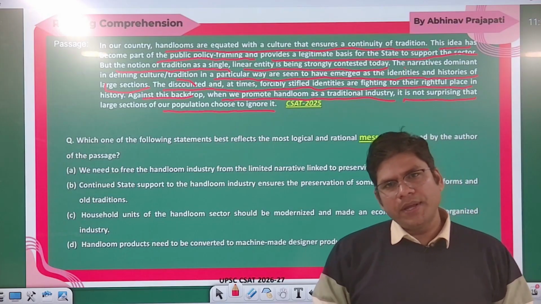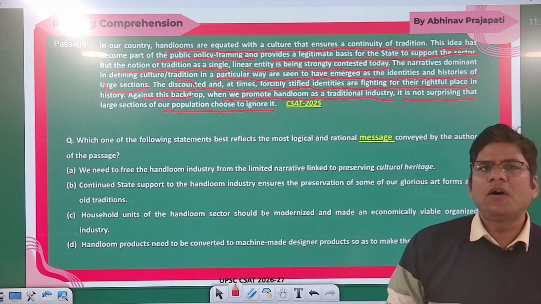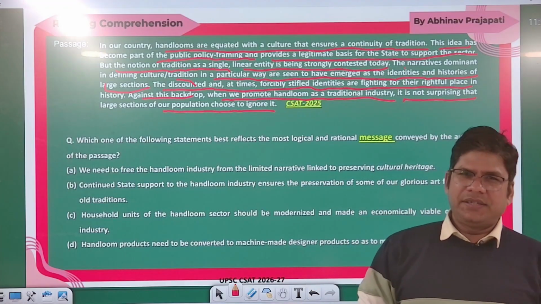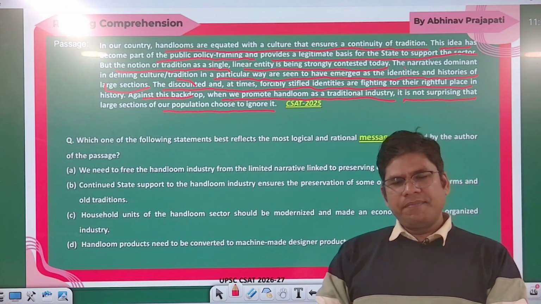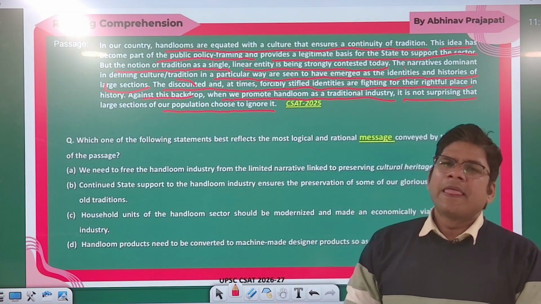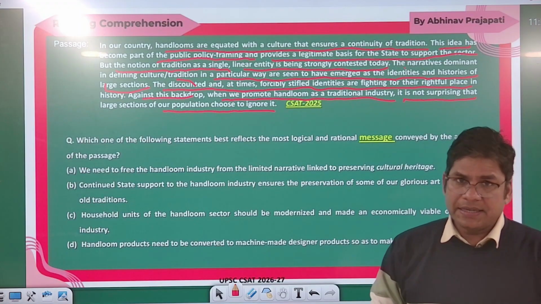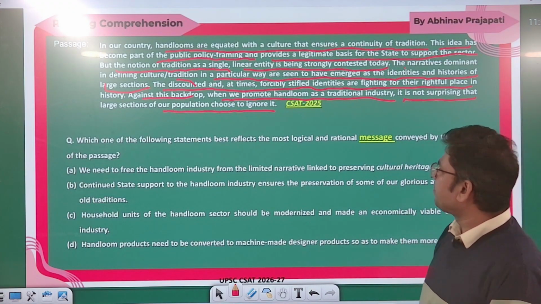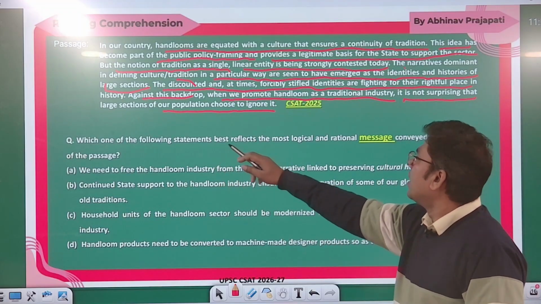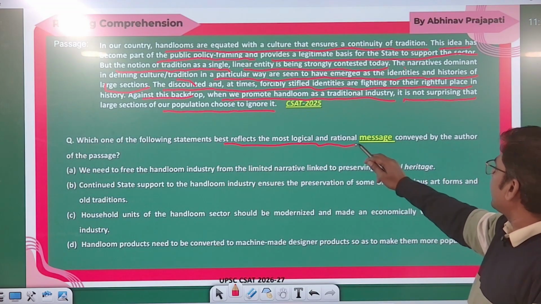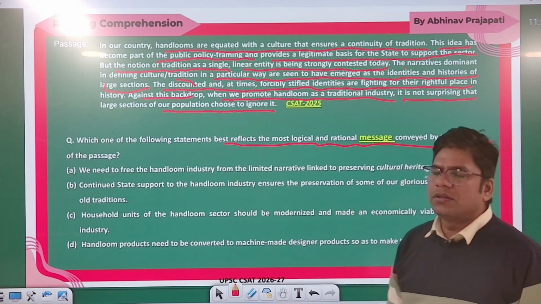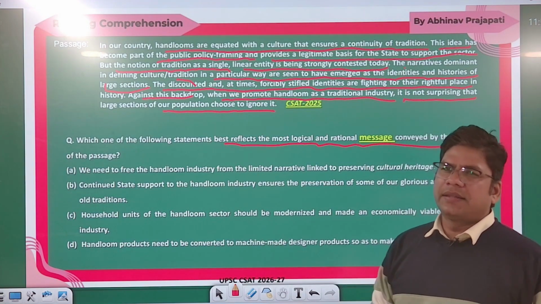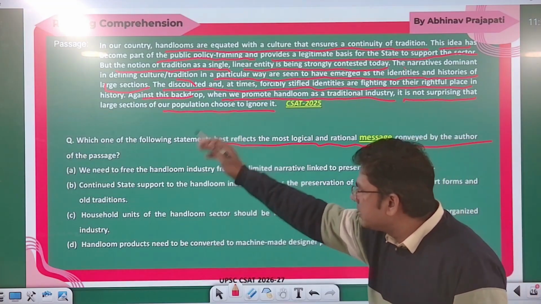Okay, but nowadays people are thinking differently. They are considering that this is not part of our tradition, and if there is a policy framework for protecting, preserving handloom as a cultural or traditional part of their life, most of the people will ignore it. So which of the following statements best reflects the most logical and rational message conveyed by the author of the passage? सिंपल सी बात है कि इस पैसेज से ऑथर क्या कहना चाहता है, जो भी कहना चाहता है वो इन्हीं चारों ऑप्शन में से कोई एक होगा.